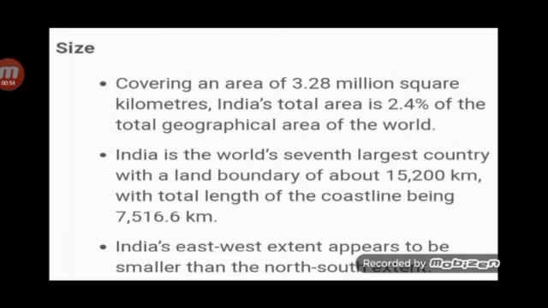India is the world's seventh largest country with a land boundary of about 15,200 kilometers and a coastline of 7,516.6 kilometers. What is the coastal boundary? 7,516.6 kilometers, and land frontiers 15,200 kilometers. India's east-west extent appears to be smaller than the north-south extent.